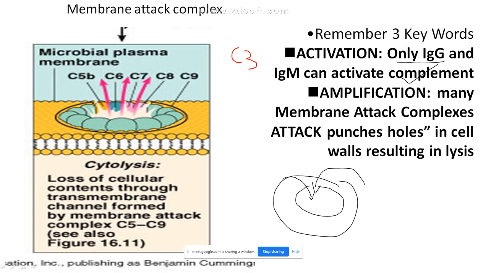So just for the time being, remember that of my 5 immunoglobulins, IgG, that is gamma, and IgM, that is mu, can activate my complement system. What does amplification mean? Many of the membrane attack complexes punch holes in the walls, resulting in cell lysis. This is how my complement system, with or without the help of antibodies, kills the pathogen and throws it away from my body.